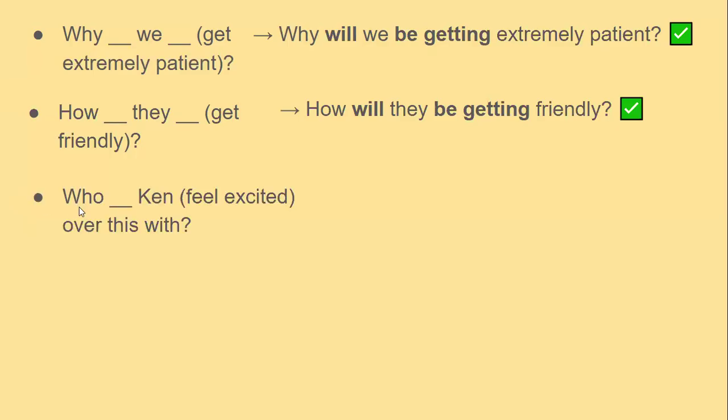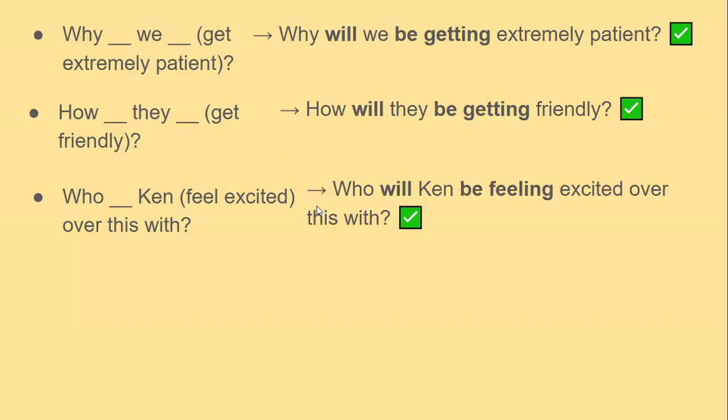Next, who can feel excited over this? Okay, so we've got the WH question here, who. We need to put will after the WH question, and after the subject, we put be, and then of course, feel needs to end with an ing. The correct question is, who can be feeling excited over this week?